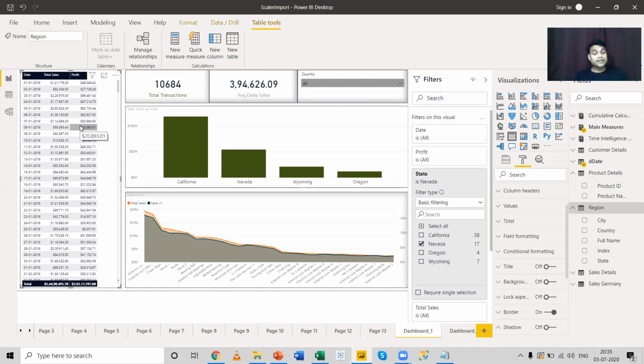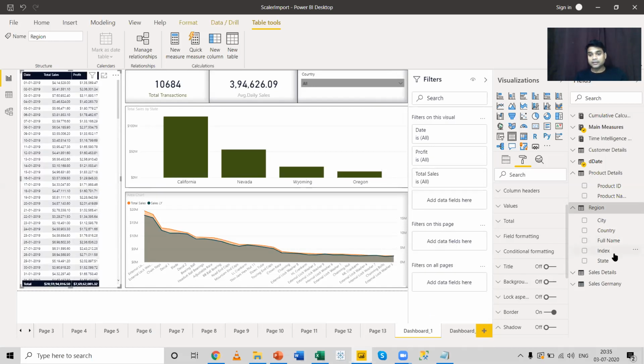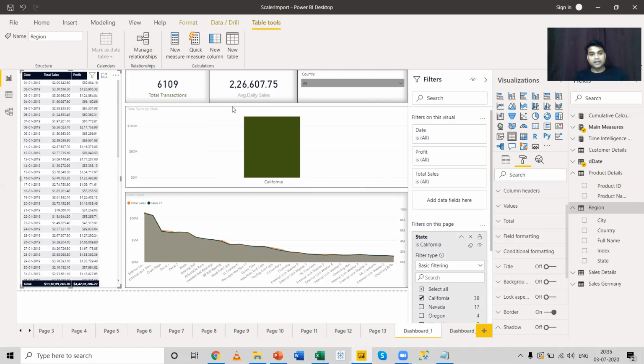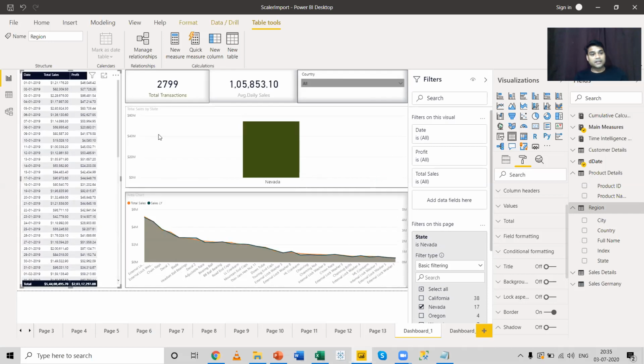Now, what is a page level filter? Let me remove this filter and let me use the same filter for this particular page. So I'll bring the state over here. Now, a page level filter is a filter which is applied only on this particular page. Suppose I select California, you can see all the reports will show me the details in terms of California. If I select Nevada, you can see all the reports are getting changed in terms of Nevada. So this particular filter is applied only for this particular page.